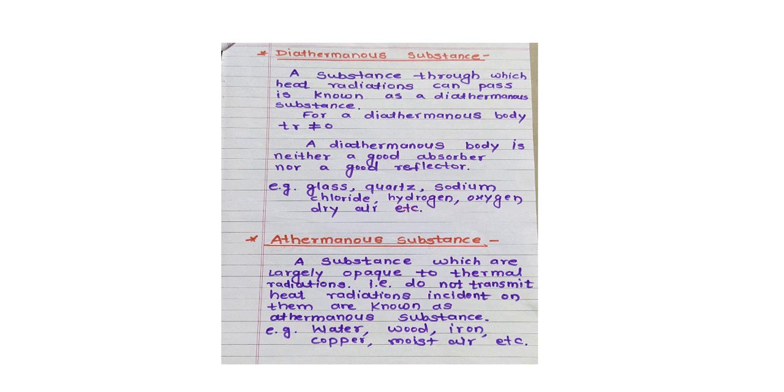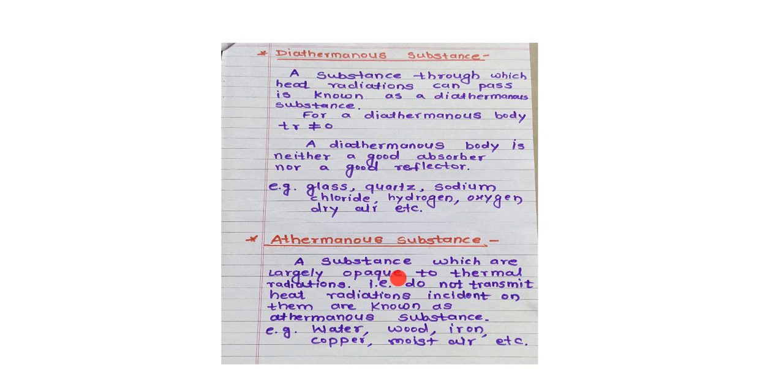Next is athermanous substance. Athermanous substance means diathermanous के opposite. तो क्या होता है कि substances which are largely opaque to thermal radiation, that is, which do not transmit heat radiation incident on them, are known as athermanous substances. समझा क्या होता है कि athermanous substance means a substance which is largely opaque.